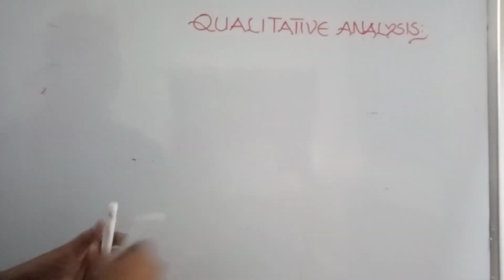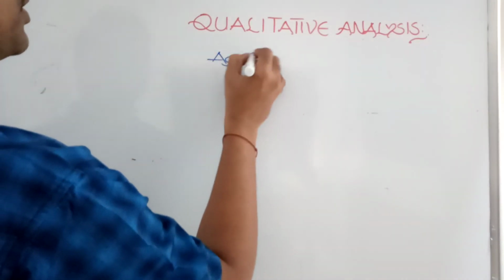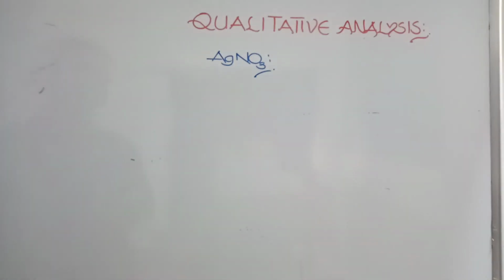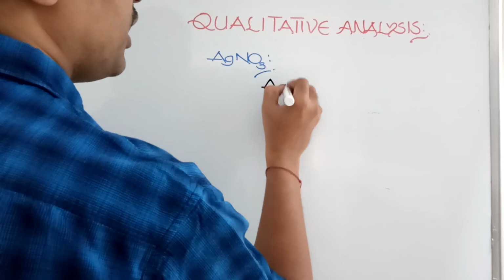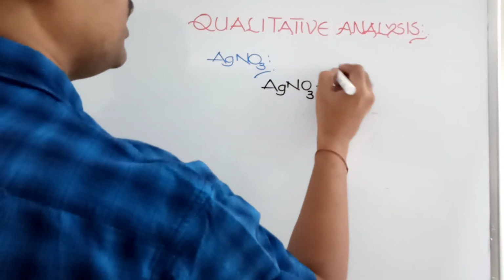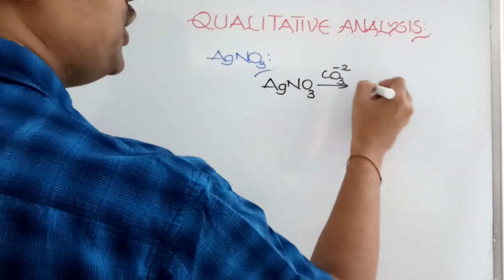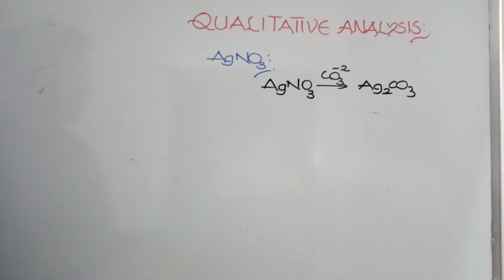Confirmation test 1 is the silver nitrate test. When carbonate, Na2CO3 or whatever it is, is treated with AgNO3, it forms Ag2CO3, silver carbonate.